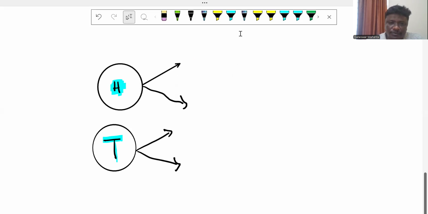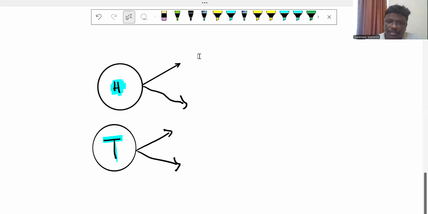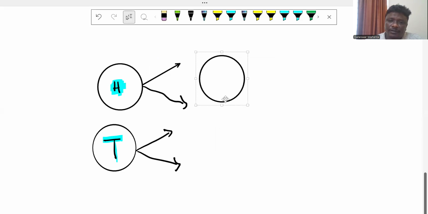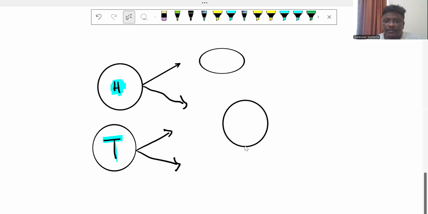And this coin is tossed another time. This is also head or this is also tail. If you throw another, then you can put here either head or tail. So this is either head or tail.